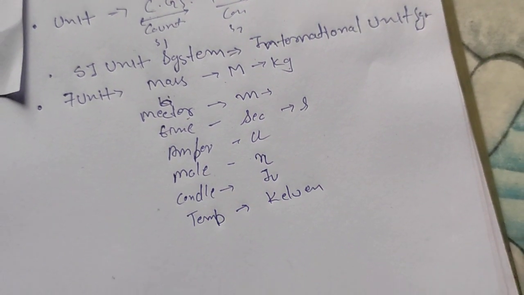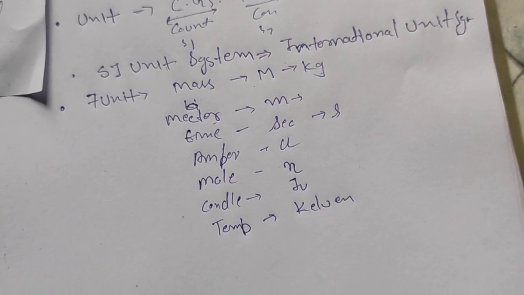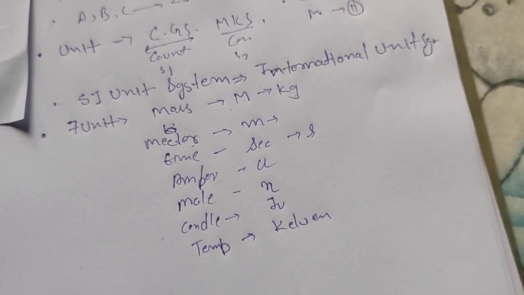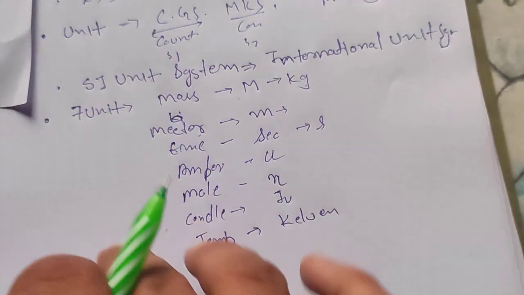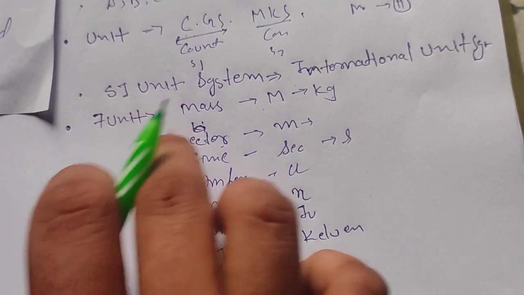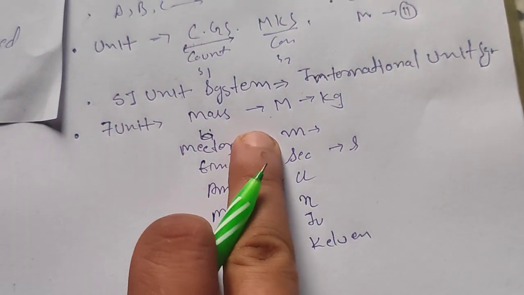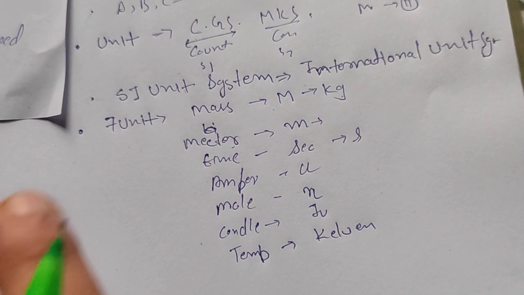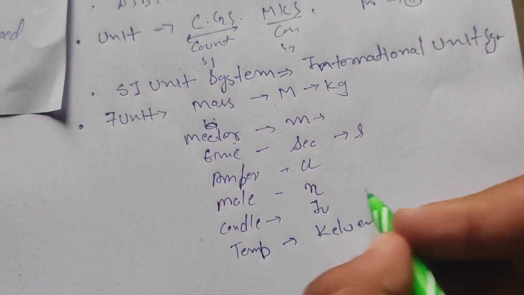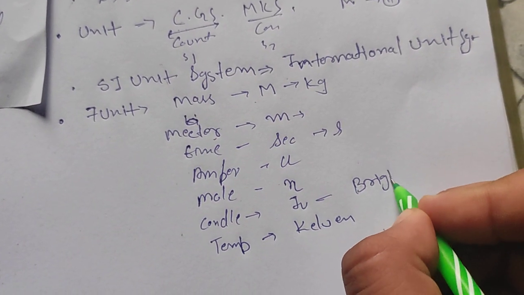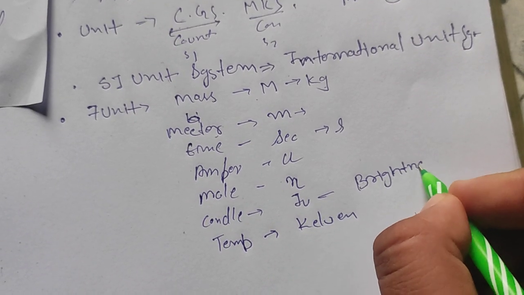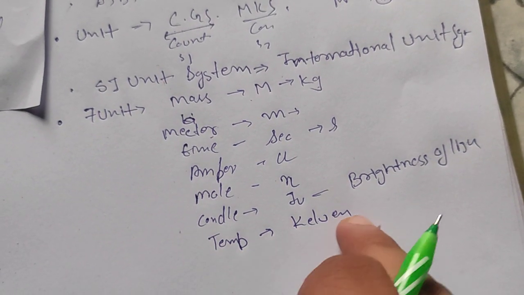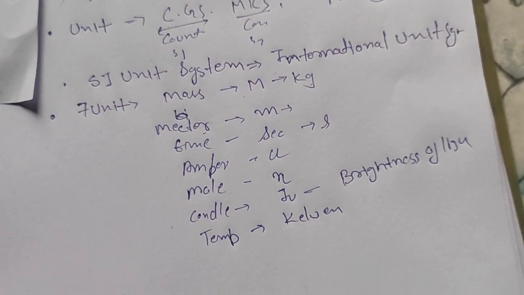I don't follow the standard textbook order, where they introduce meter, then mass, then time, then ampere, then mole, then temperature, then candela, but you can take whichever order you want. So basically: kilogram for mass, meter for length, second for time, ampere for current, mole for the number of entities, candela for the brightness of light, and Kelvin for temperature. I hope you understand.